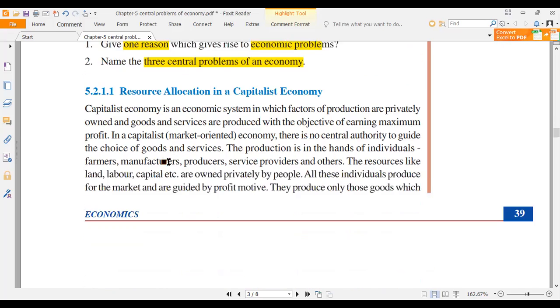Okay. So next is resource allocation in a capitalist economy. So how do you allocate resources in a capitalist system? What is a capitalist economy? Just for your recollection.